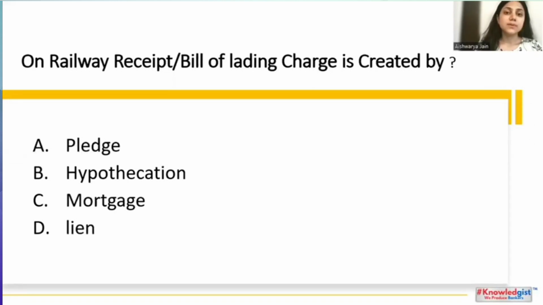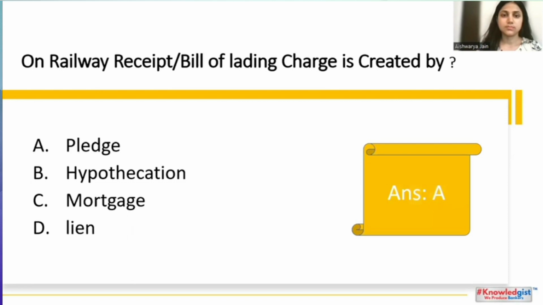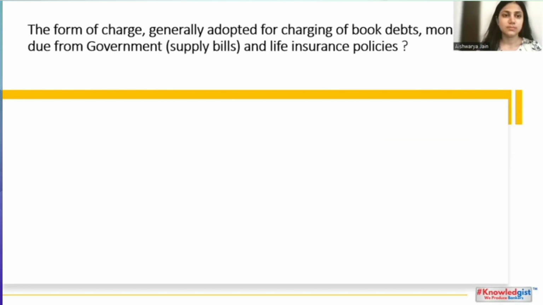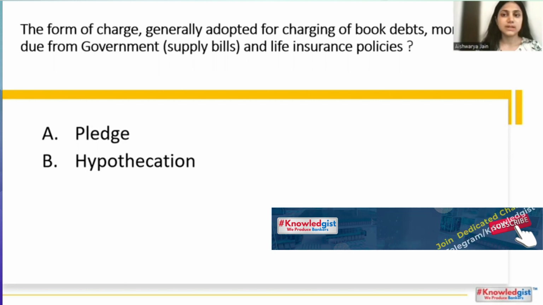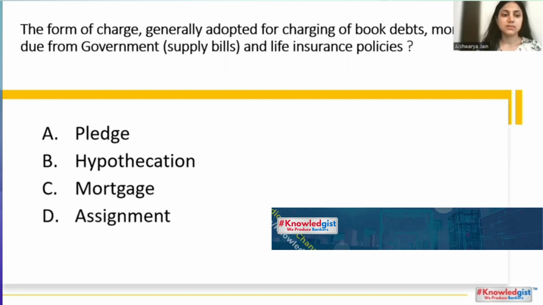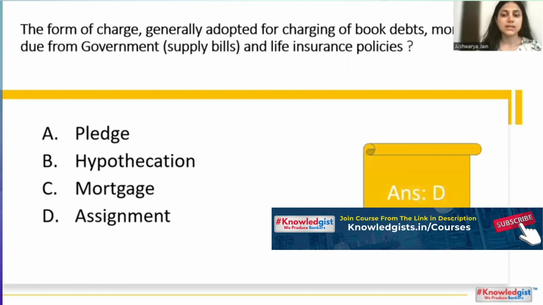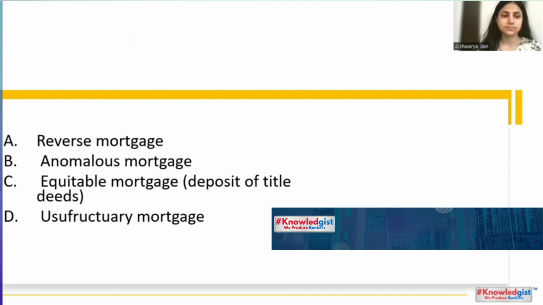On railway receipt, bill of lading, charge is created by, the answer is pledge. Second question. The form of charge adopted for charging on book debts, money due from government, supply bills, and life insurance policies. The answer is assignment, D.